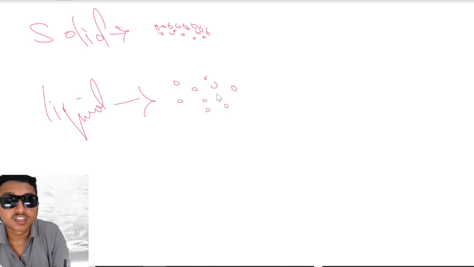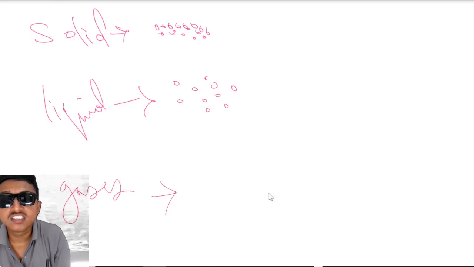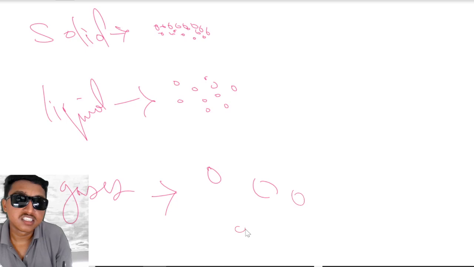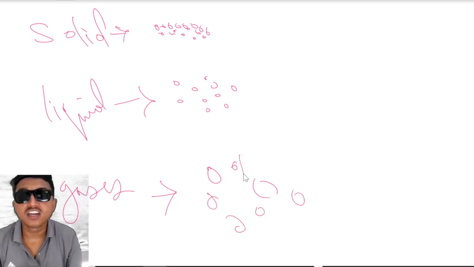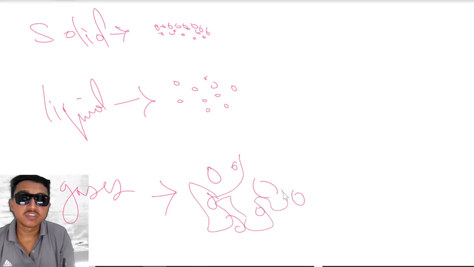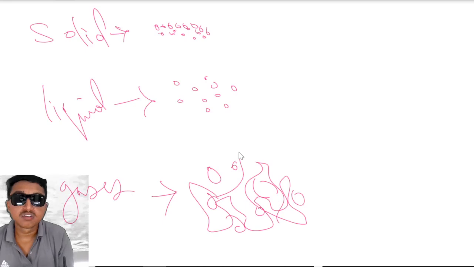This is very spacious. And when we go for gases, they have this, a much greater space between the particles.